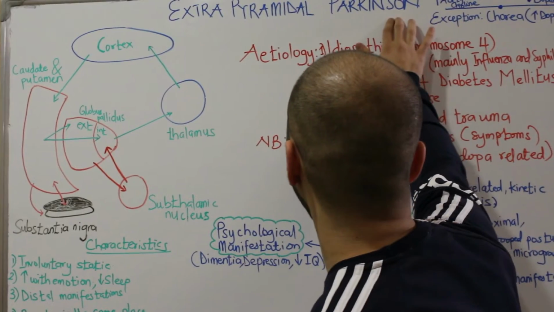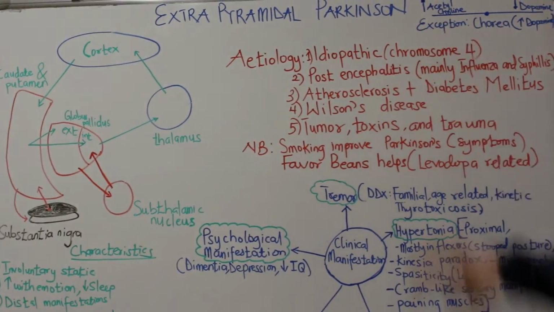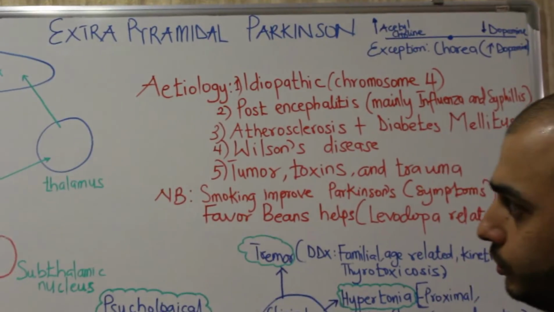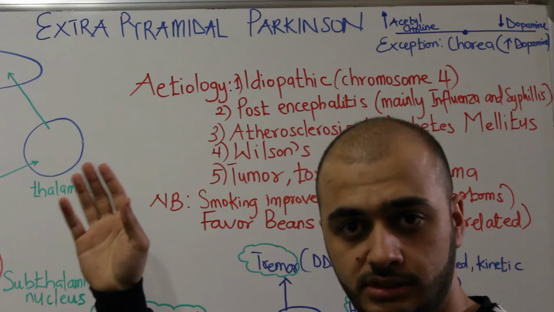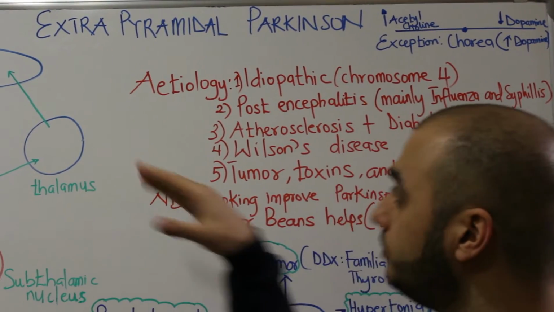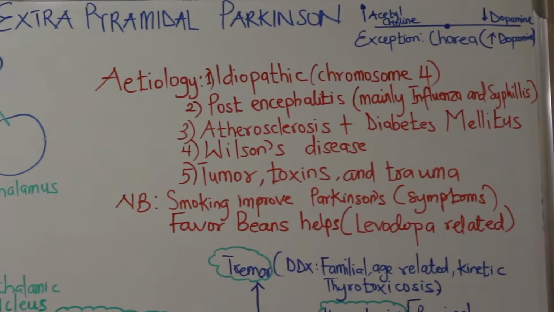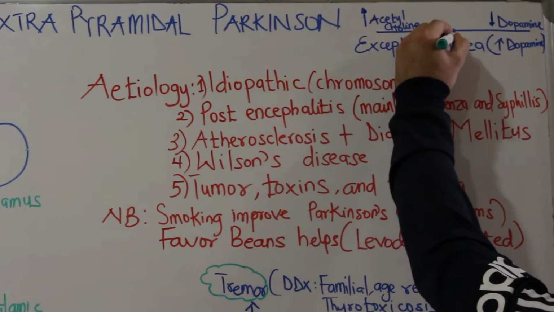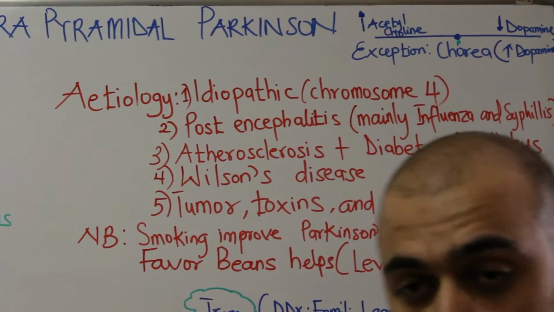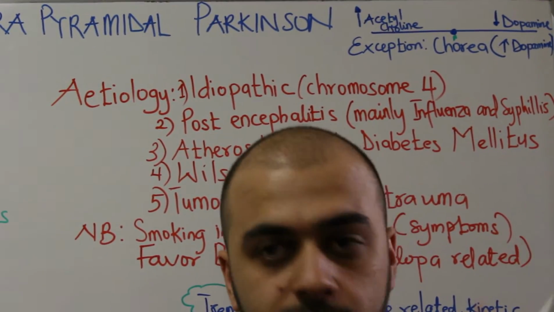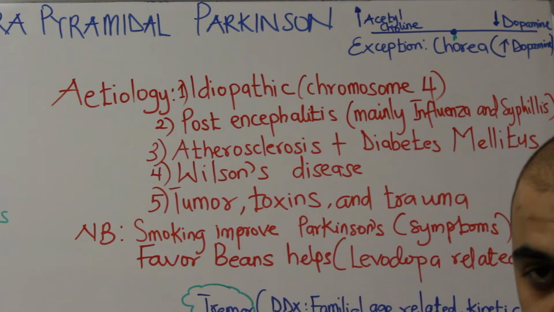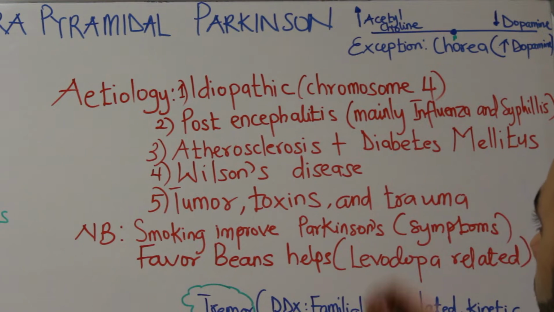So Parkinson's disease is characterized by a disbalance due to damage of the direct pathway. There will be a disbalance between acetylcholine and dopamine. Mainly dopamine goes down and acetylcholine goes up, or it just goes up as a relative amount.